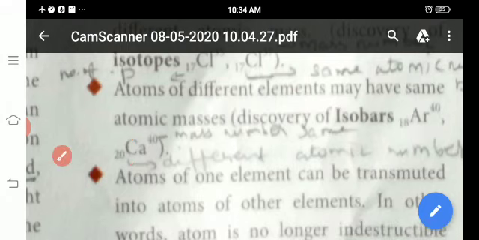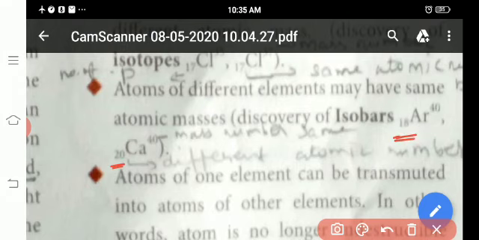Here argon, here calcium. Different elements with different atomic numbers: 18 is the atomic number of argon and 20 is the atomic number of calcium. So different elements, different atomic numbers, but the same mass number, are called isobars.